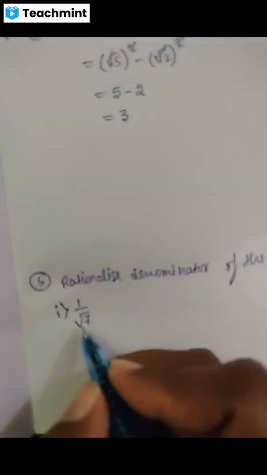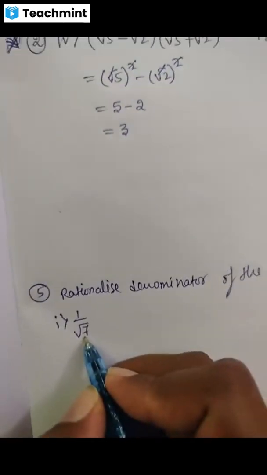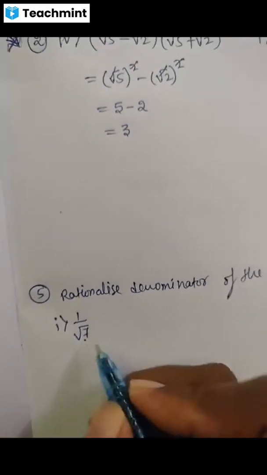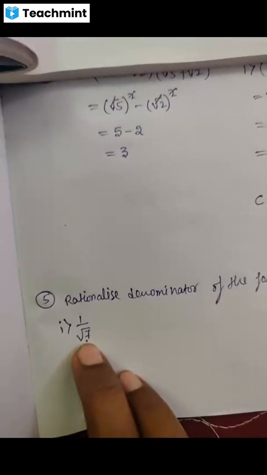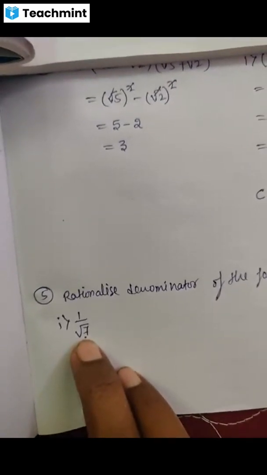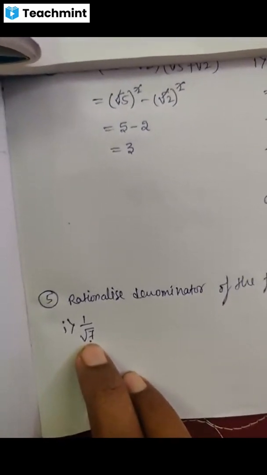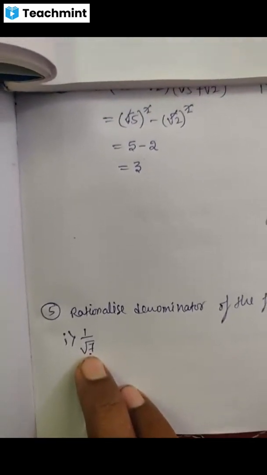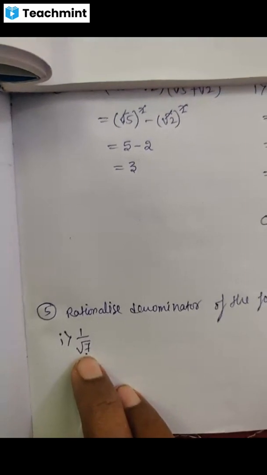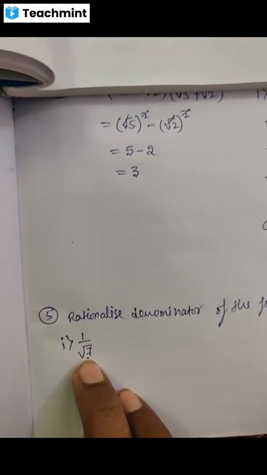So rationalizing factor of root 7 is what? What we have to multiply so root 7 becomes a rational number? We already discussed this type in example section in previous class.